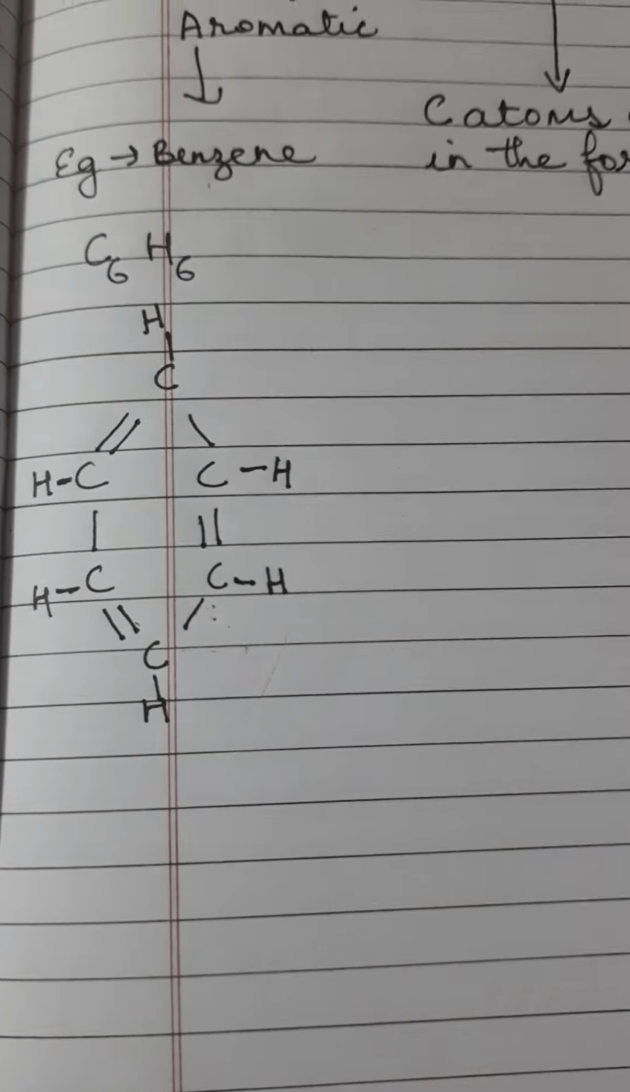But alkenes burn with a non-sooty flame. Now let's come to the other part, that is alicyclic. Now look at the characteristics of alicyclic hydrocarbons. These are non-aromatic. That means that no smell is given out.